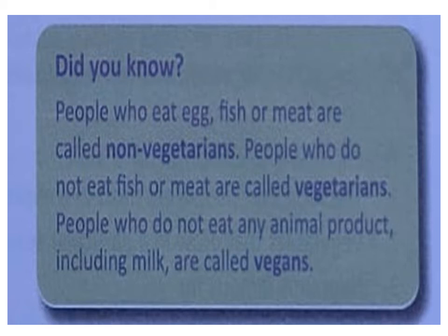Got it? So what is a vegan? In the definition it will come: the vegans are the people who are not eating any kind of animal product, even milk also. Such people are called vegans.